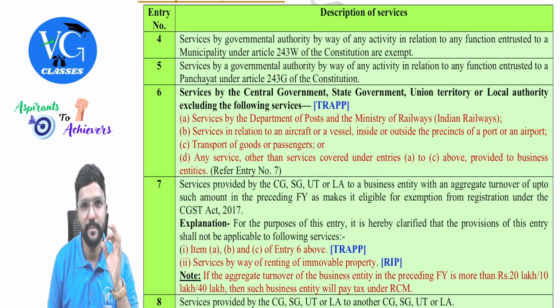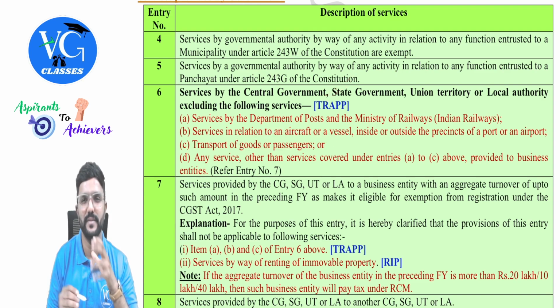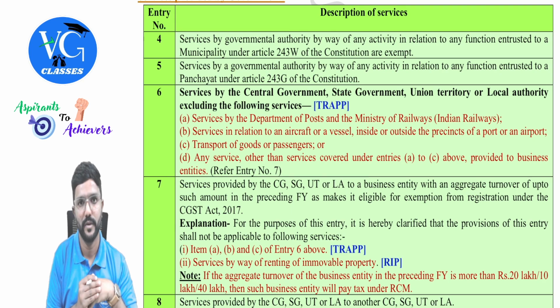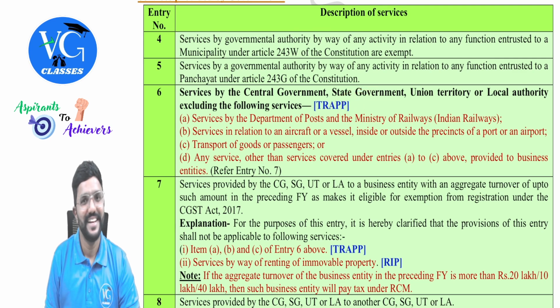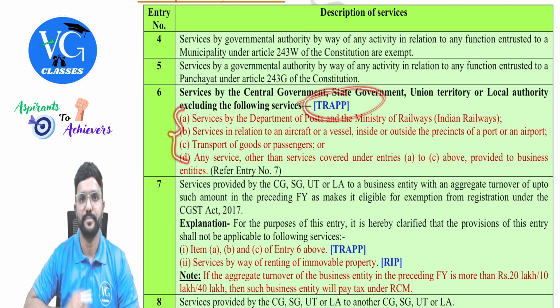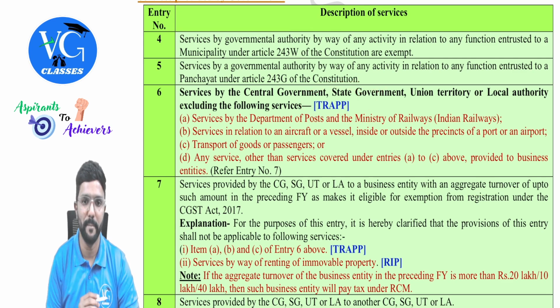Sir, what is the full form of TRAPP? Please listen. I already explained when I was covering RCM. I will repeat. T for transportation of goods or passengers. R for railway, that is Indian Railways. A for airport. P for port, that is within the precincts of an airport or port. Precincts means premises, guys. The last one is postal, Indian Postal Department, guys. So in short, I call them TRAPP. And please don't use shortcuts in the exam, guys. This is just for you to remember. Then the last one.